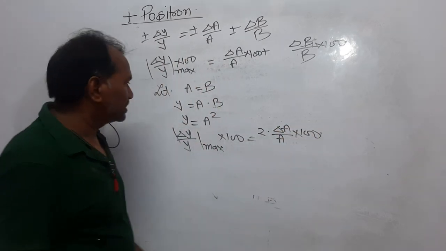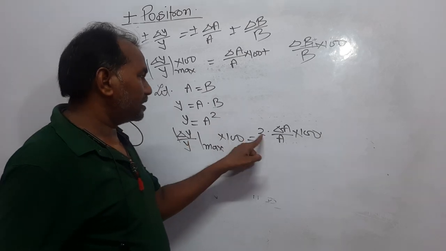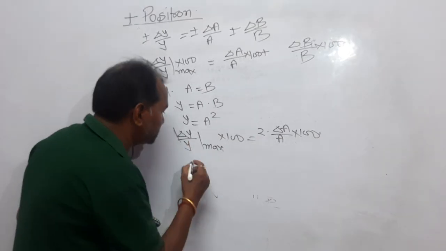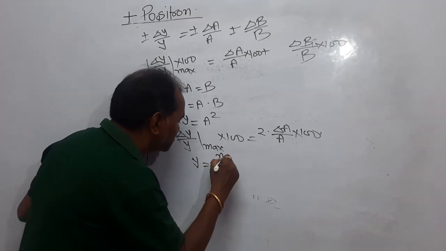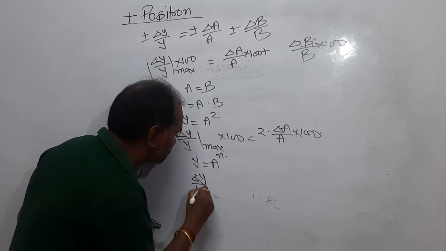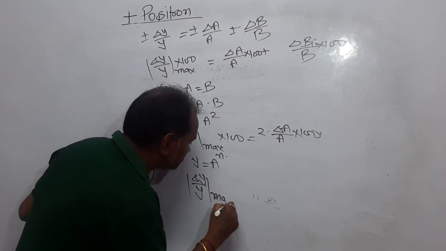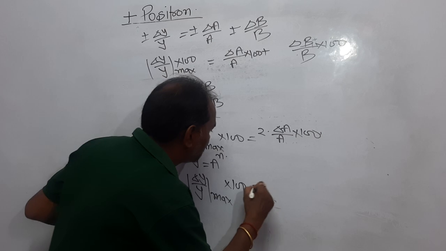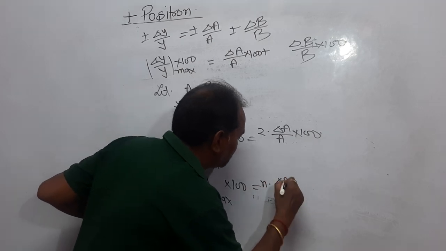You can say that the power appears here. If y is equal to A to the power n, you are considering the error will be delta y upon y max into 100 is equal to n delta A upon A into 100.